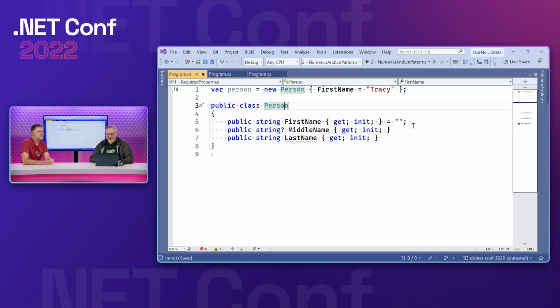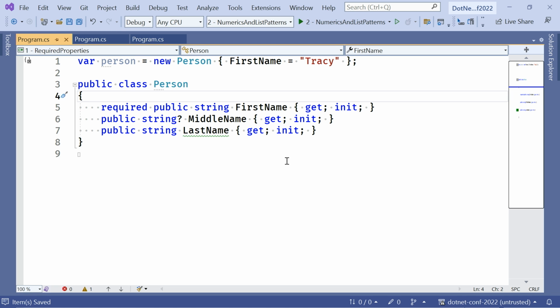And here, even if I assign these to null or to an empty string, I don't really want those, but if somebody's using an object initializer, I can't guarantee that they've actually filled in the last name. So wouldn't it be nice if you could tell the person creating the object, you have to initialize this? It's required. Yeah. And we can do that now. Feature. Yeah. And so the nullability warning goes away because we're expressing in the language that this is a required property.